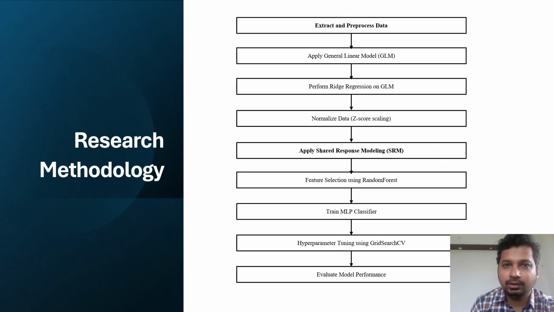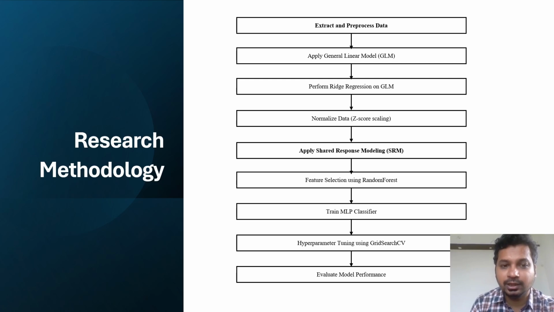Let's learn about the research methodologies we followed for the implementation of our thesis. We begin by extracting fMRI data for the playing sports activity from the Human Action Dataset. This involves navigating the BIDS structure and handling initial pre-processing steps such as motion correction and smoothing. We further refined the data by extracting features and performing dimensionality reduction.